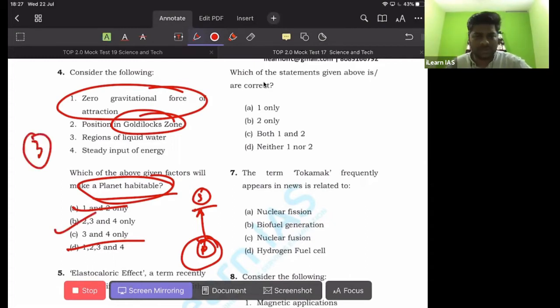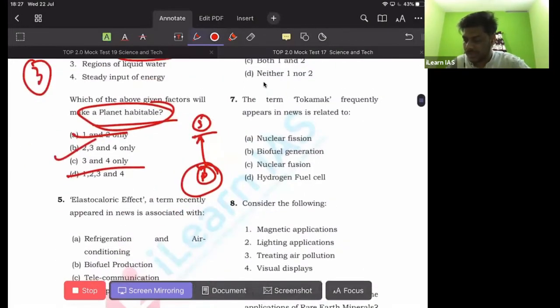Okay, so this was a previous year UPSC question. Please make a note of it. Fourth one, 2 is the correct answer.